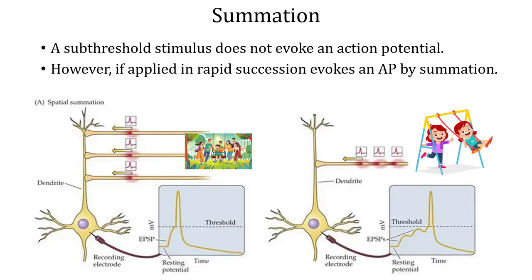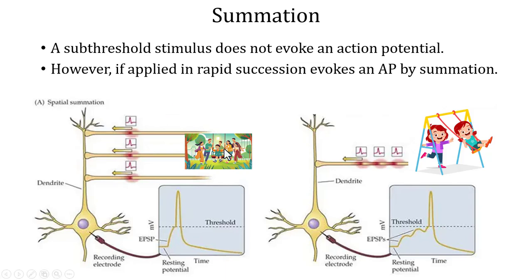And the next property of a nerve fiber is summation. So far, we learned that if a signal does not reach threshold level, it will not evoke action potential, right? However, for a sub-threshold signal to reach the threshold, we can add them up, sum them up, right? Imagine you have several friends pushing the swing. If only one person pushes at a time, the swing might not move much. But if several people push the swing at the same time, it will move higher, right?